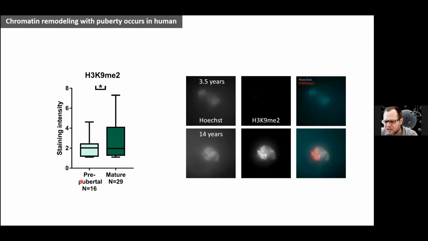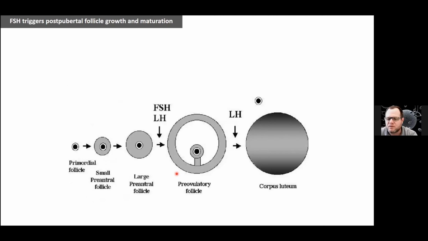Like we did for the aging oocytes, we also looked at human oocytes, and we can see the same thing as we see in mice: prepubertal oocytes compared to mature oocytes, with an elevation of H3K9 signal from one group to the second, showing that this is conserved.